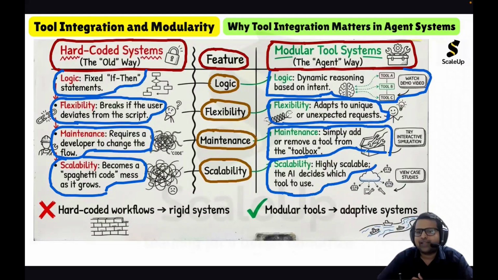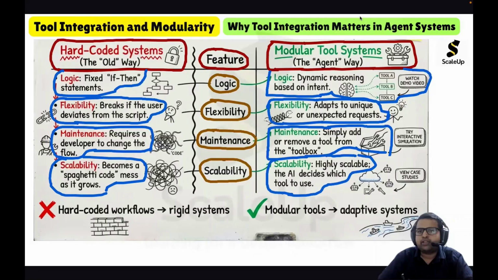So as the system grows, AI will be able to handle the uncertainty, because we already saw that modular tool systems are very flexible, can handle uncertainty, and are based on dynamic reasoning based on intent. So there are no fixed rules in modular tool systems. The rules are decided on the fly. This makes it highly scalable. So modular tool systems are highly scalable as compared to hard-coded systems.